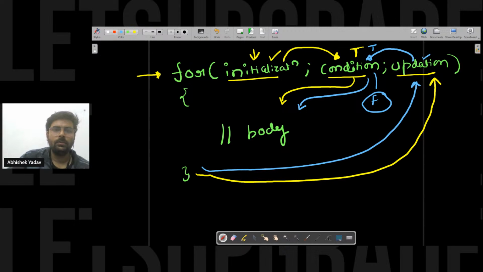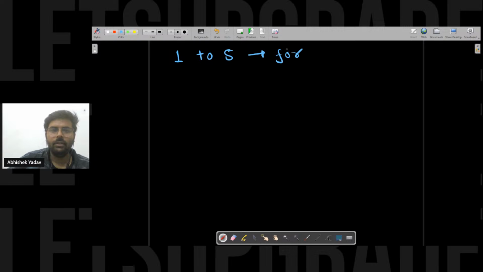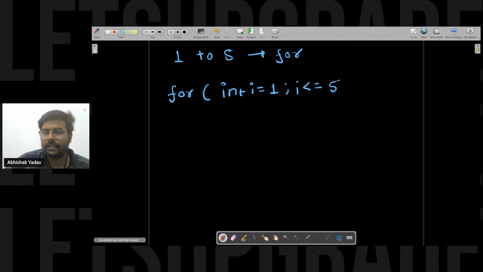So let's try to print numbers from 1 to 5 using a for loop. So I have the for loop, and after that the initialization part, that is int i = 1, then i <= 5, that is the condition, and the condition stays the same for as long as you want to execute the body of the for loop.